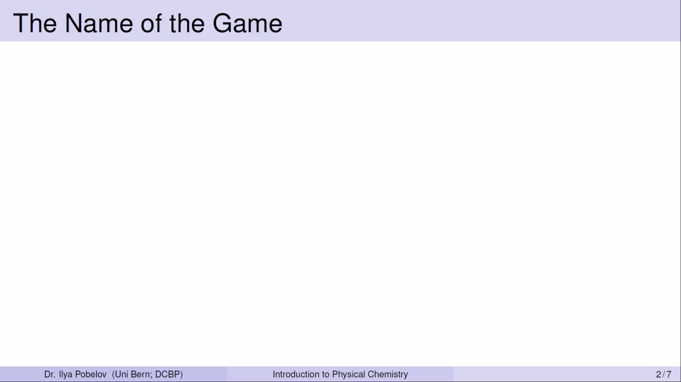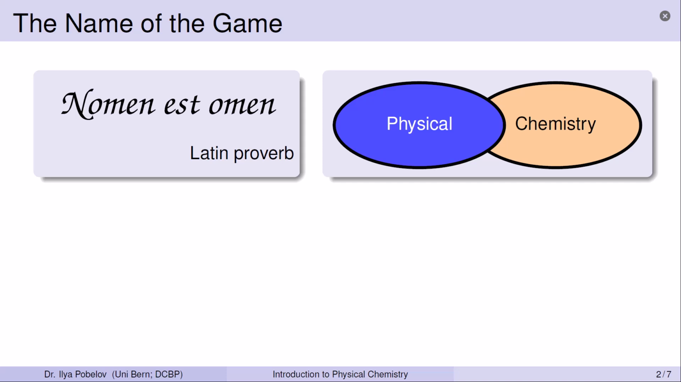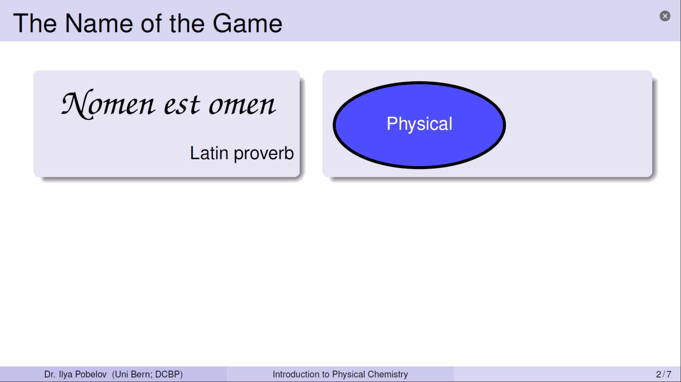Ancient Romans used to say nomen est omen, which means the name is a sign. While it may not always apply to people, this is an idea behind the naming of scientific disciplines. Let's look then, what's in the name of our discipline, physical chemistry. This name is a combination of two parts, the noun chemistry and the adjective physical.